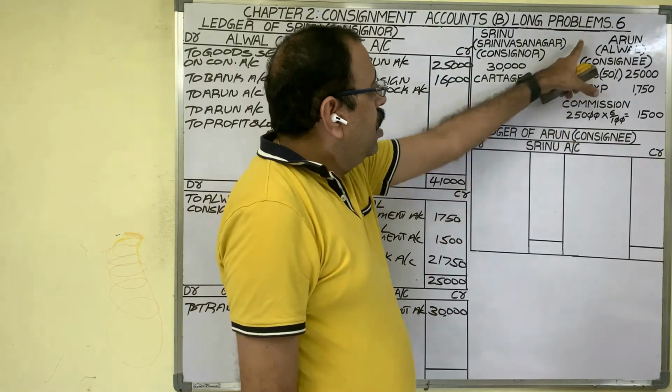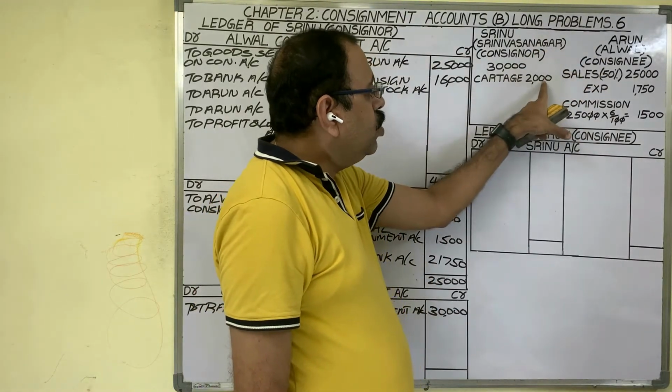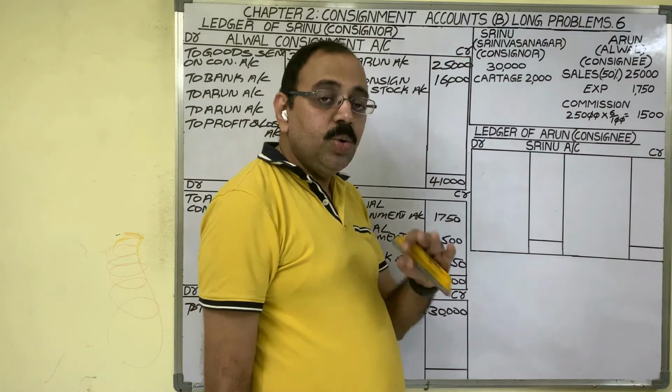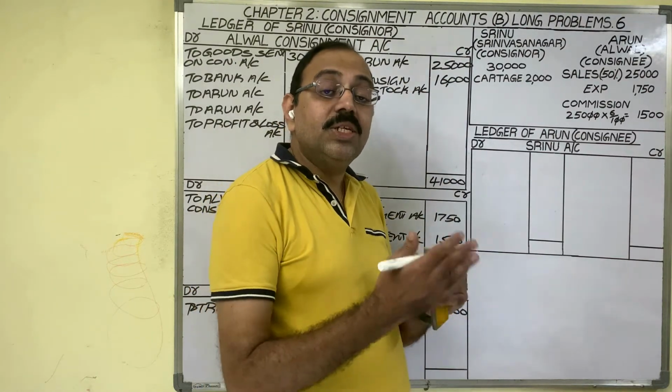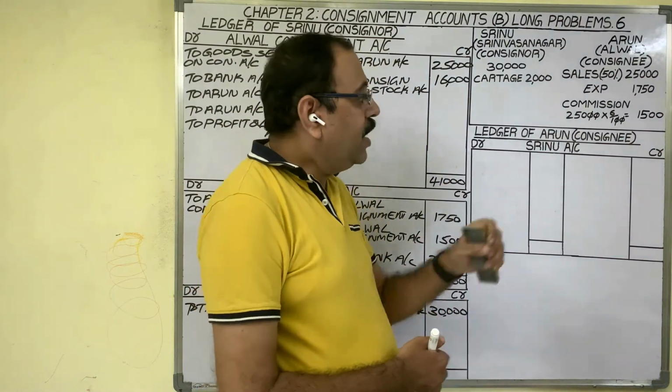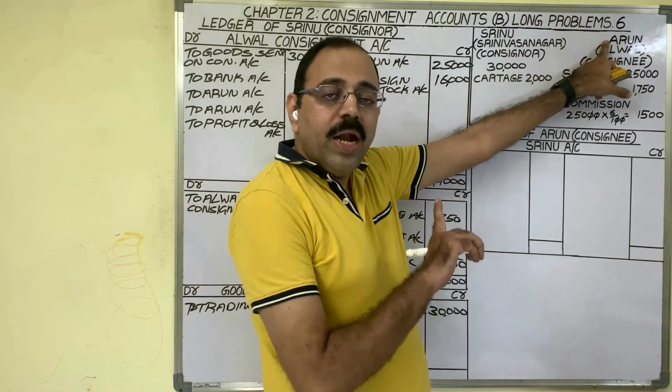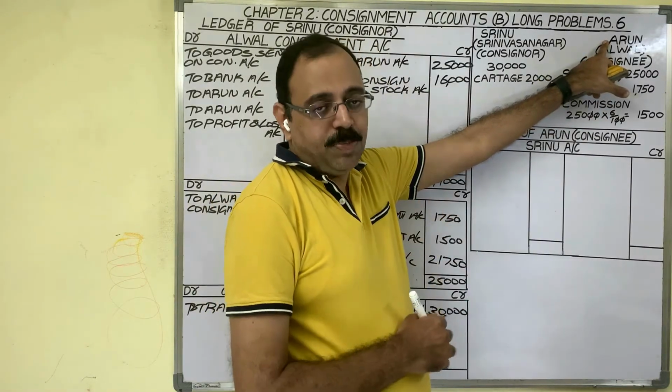Next, consignor incurred 2,000 rupees expenditure to send these goods. That is consignor related expenditure. In consignee's books, we need not write any entry for consignor's expenses.